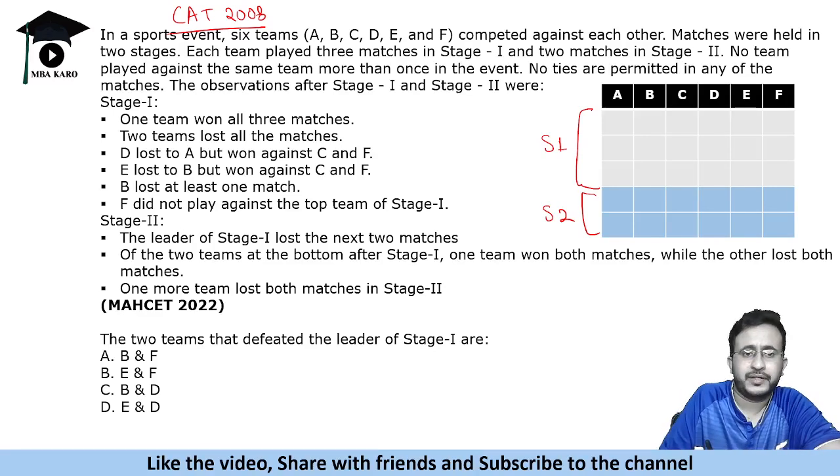So one team won all 3 matches. Now one of these teams will win all 3 matches. 2 teams lost all the matches.